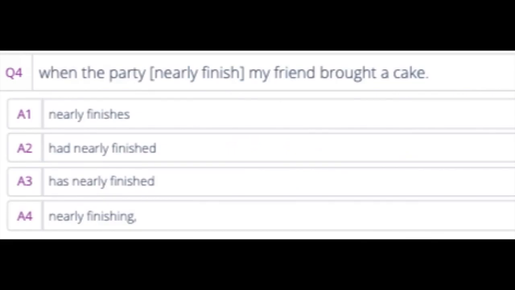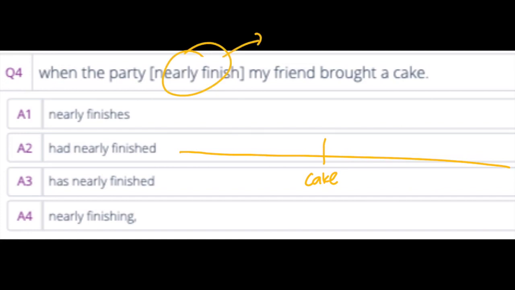Let's read the sentence. When the party nearly finished, my friend brought a cake. So, we're in the past. Your friend brought a cake before, but unfortunately, the party nearly finished. The order doesn't sound so natural, so we need to change this verb into a past perfect. So remember the rule had PP.